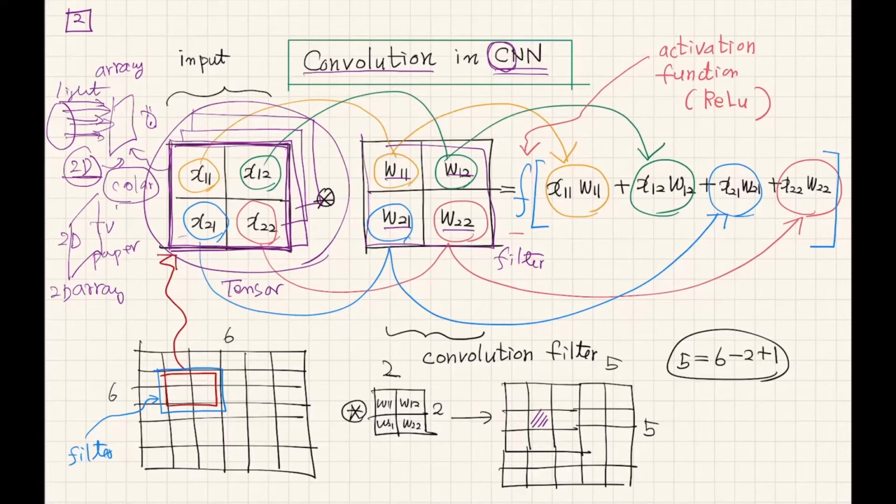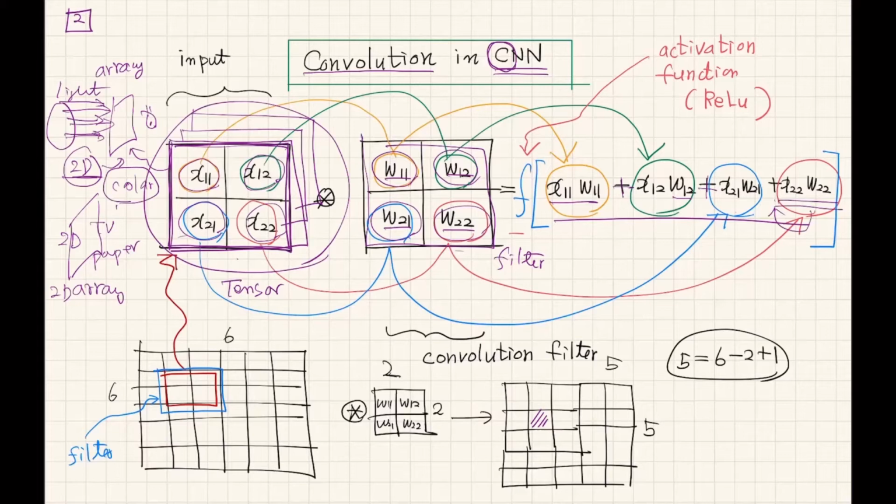If we multiply this input data with this convolutional filter, the output will be like this: X11 multiplied by W11, added to X12 multiplied by W12, additionally added to X21 multiplied by W21, and finally X22 multiplied by W22 is added.